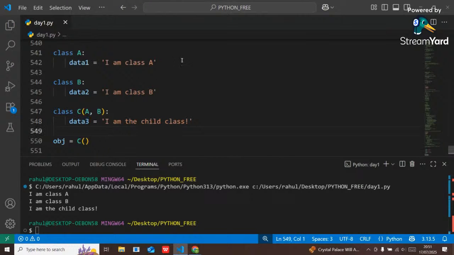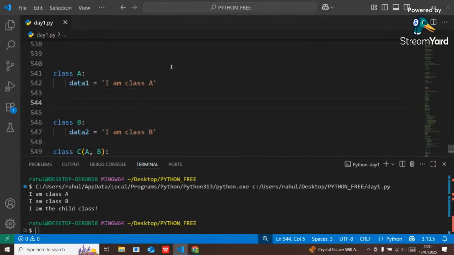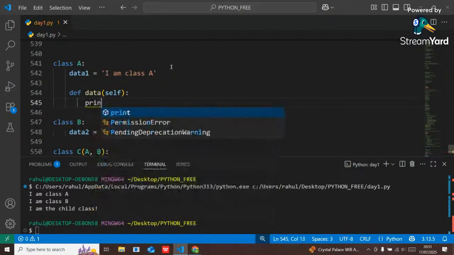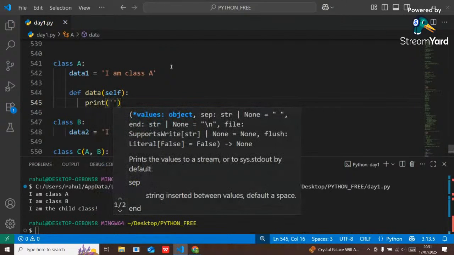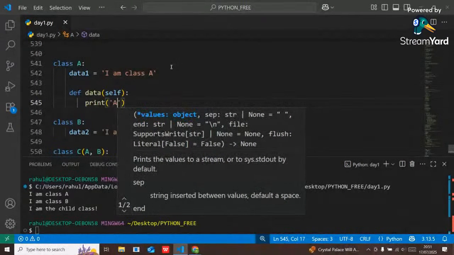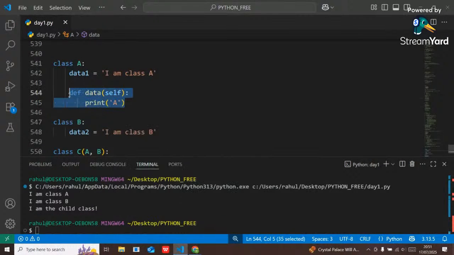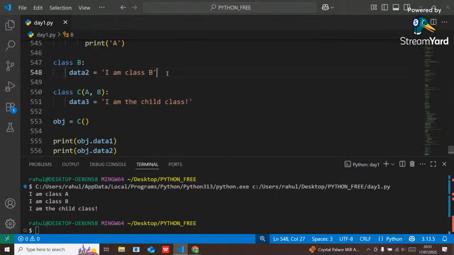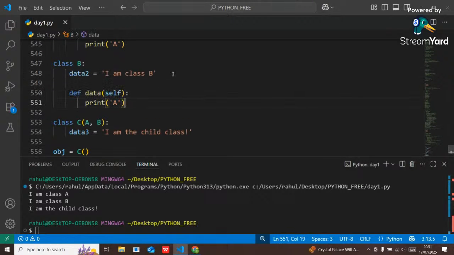Got it? Now here is a method, def data. Here I just want to print A, and I will use the same method again in the other class.